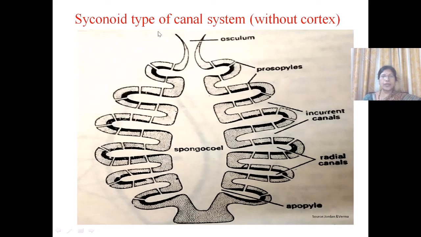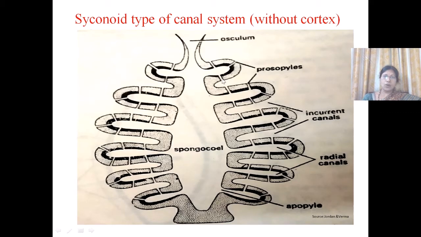The second type of canal system is the syconoid type of canal system. If we observe the embryonic development of sycon, it is clear that syconoid type of canal system has evolved from asconoid type of canal system. Due to the outpushing of the wall of the asconoid system, separate special canals have been formed in this syconoid type of canal system.